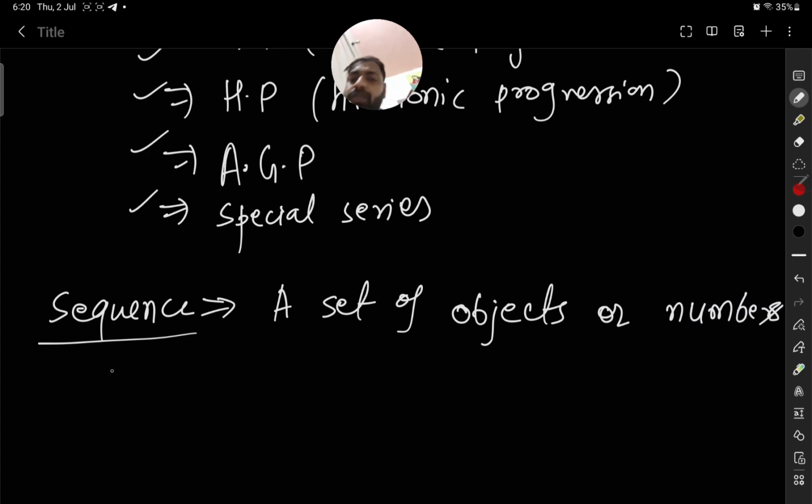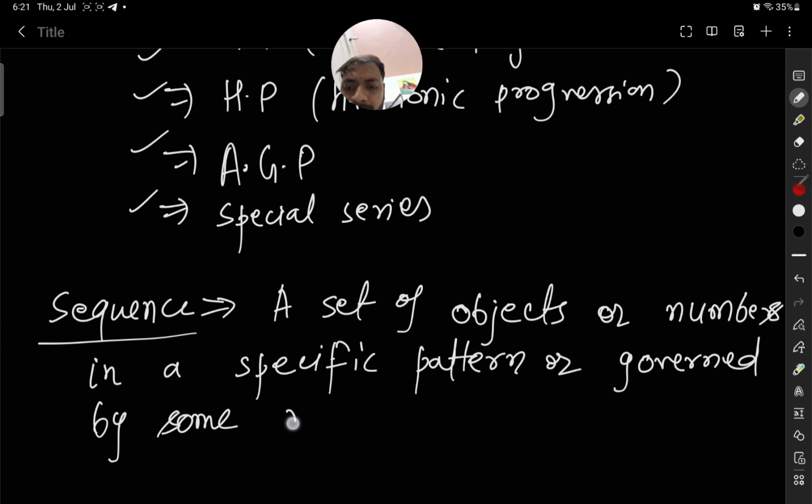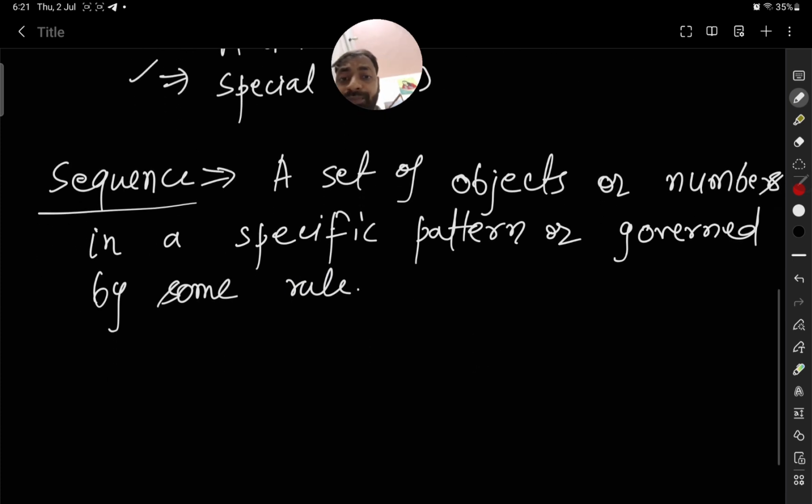which are written in a specific pattern, or we can say governed by some rule, such as, for example, 1 1 2 2 3 3.